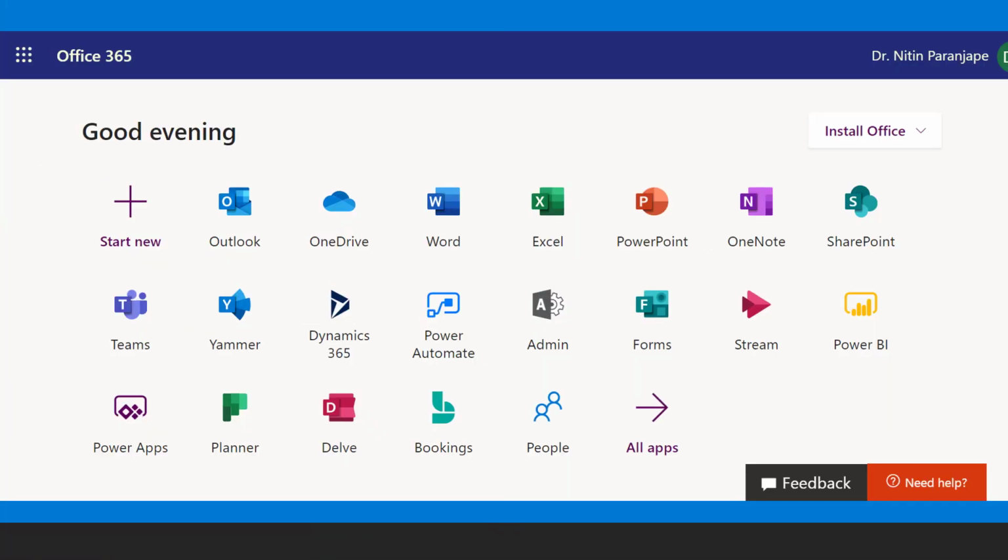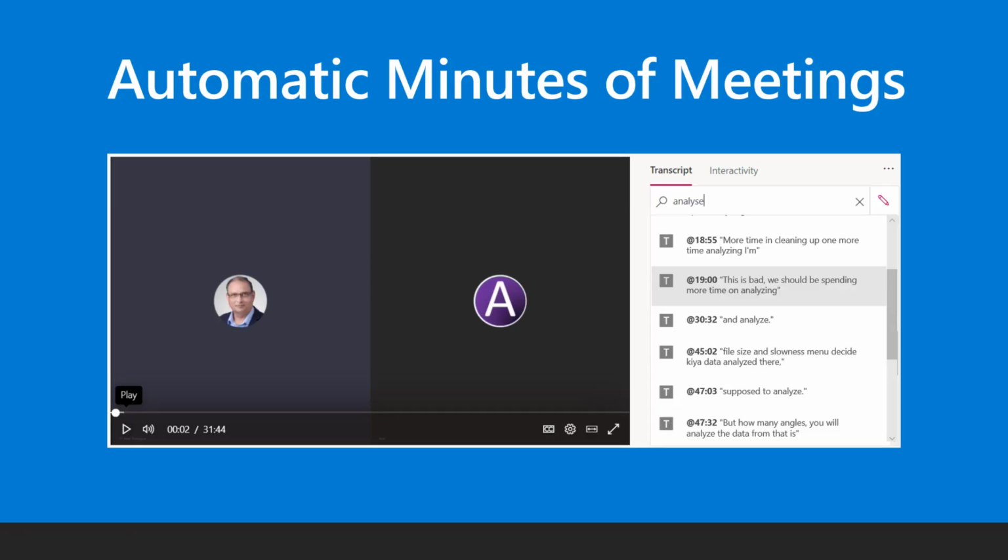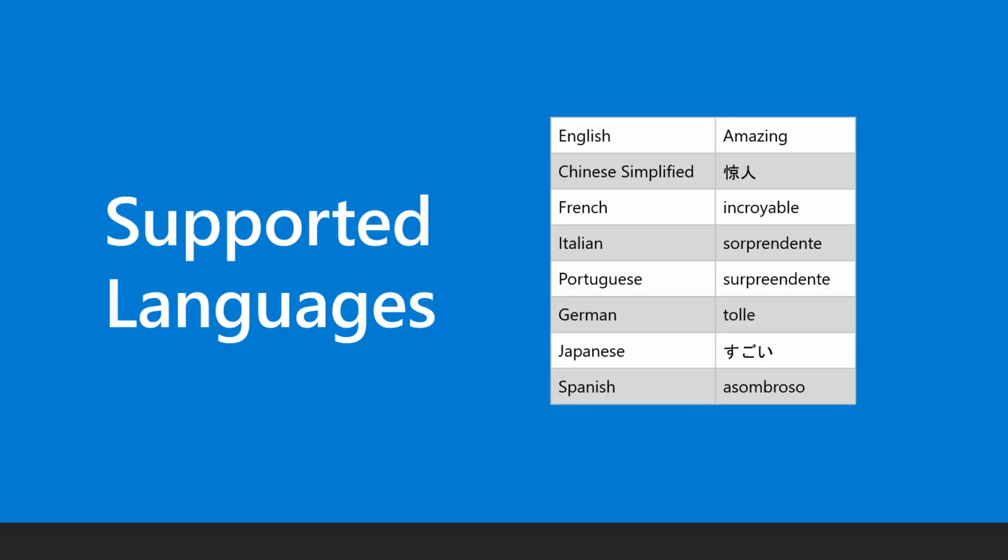For storing videos, Microsoft 365 has a special app called Stream. Videos stored on Stream get an automatic searchable transcript using AI. These languages are currently supported.